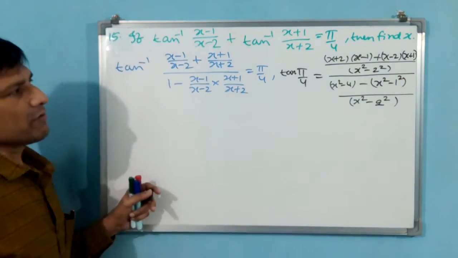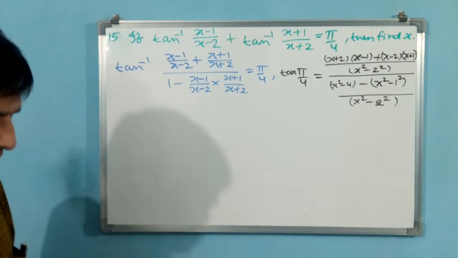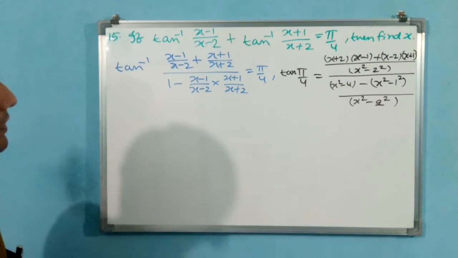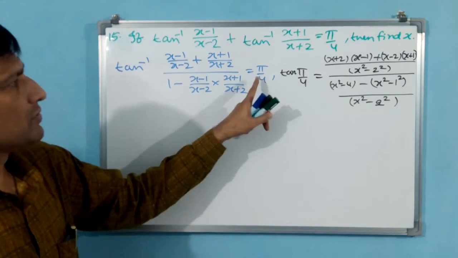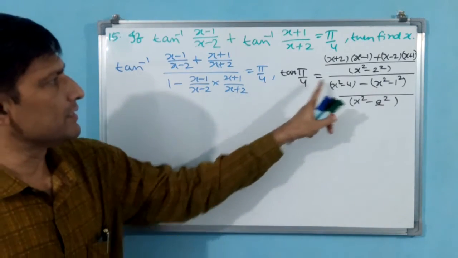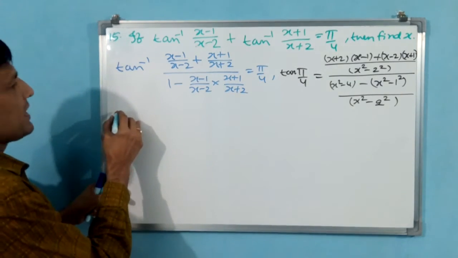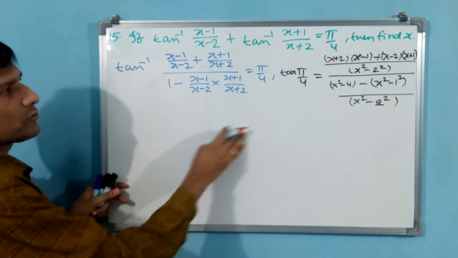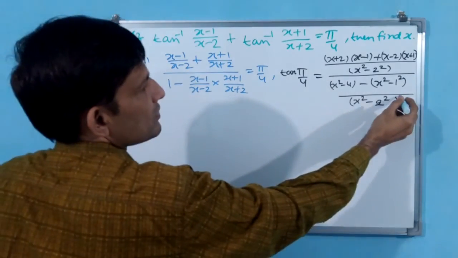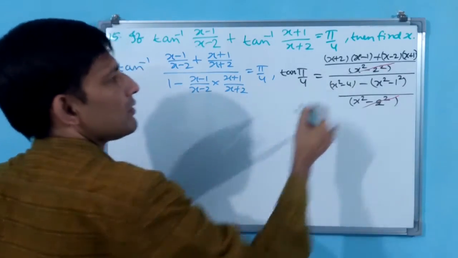a square minus b square. Okay. Now I have put a comma. You see, this is different, this is different. They have made it equal to tan pi by 4. That means 1. 1 is equal to, or now 1 this side also you can write. First you cancel out these two.